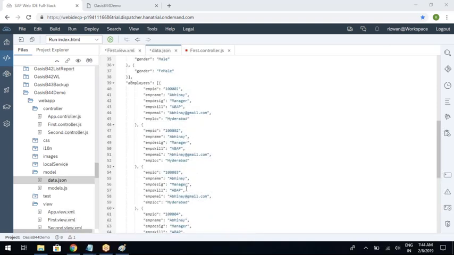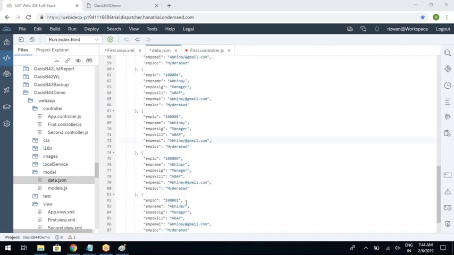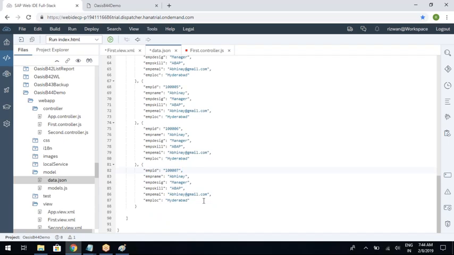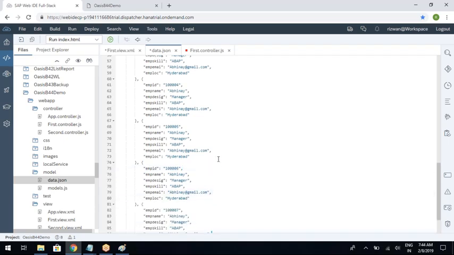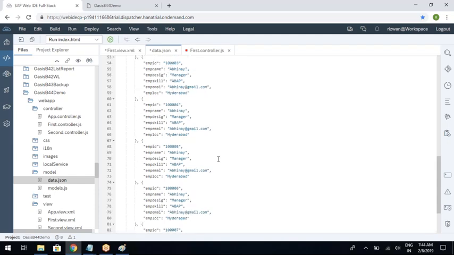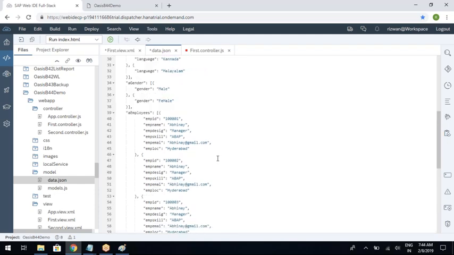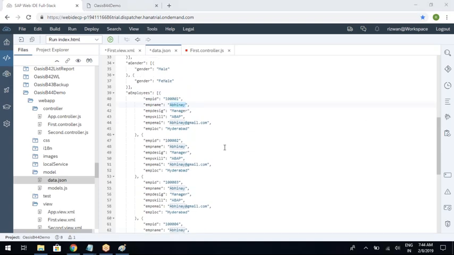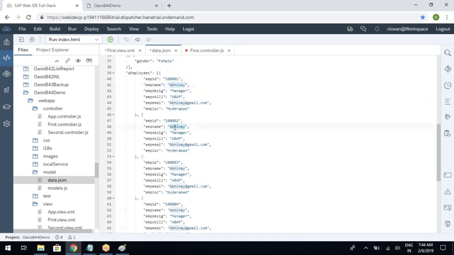So 1, 2, 3, 4, 5, 6, and 7. And I will change the names here. So Abhinay is over, and then Anil. So let me write Anil